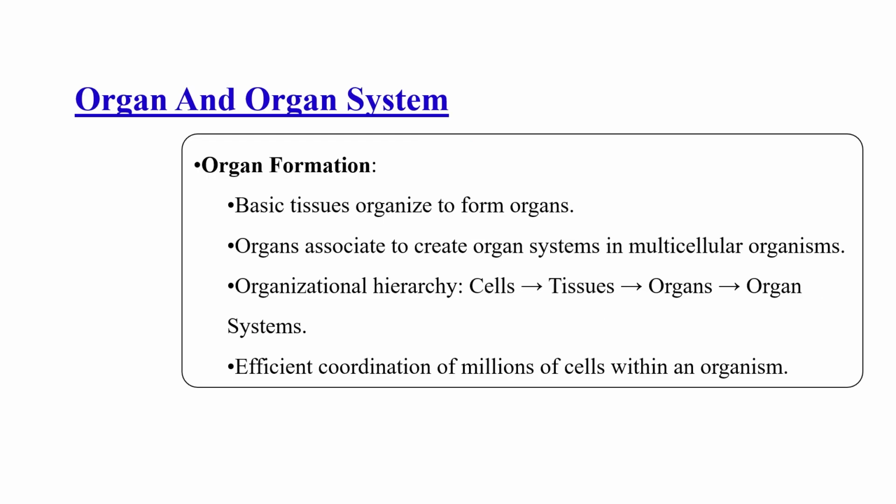Now organ and organ system. Basic tissues organize to form organs, and different organs associate to create an organ system in a multicellular organism. So this is the basic unit, the cell. Cells of the same kind performing the same function create a single type of tissue. Different types of tissue collectively perform a single kind of function, forming organs, and then from organs to the organ system. So this is the organization hierarchy.